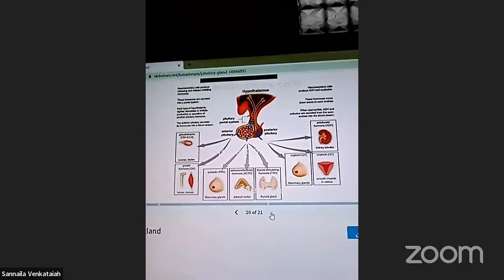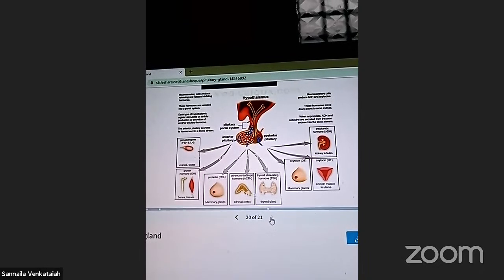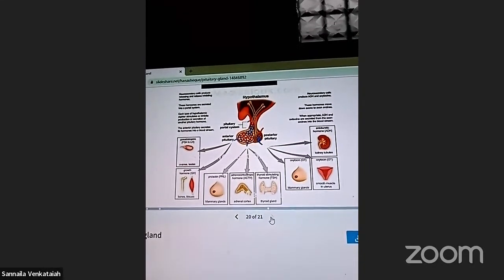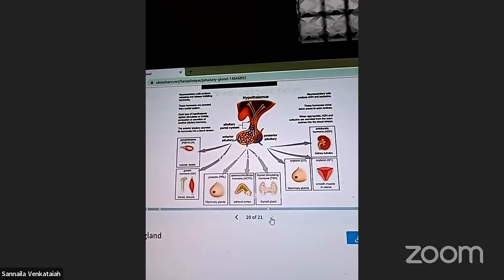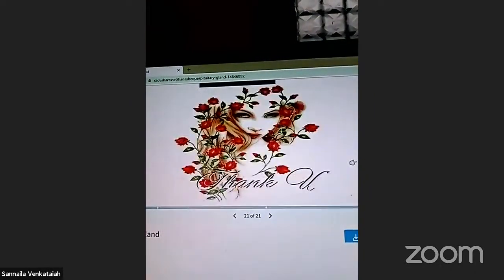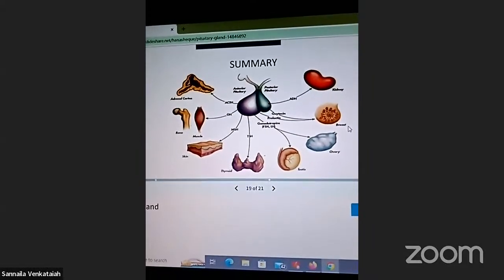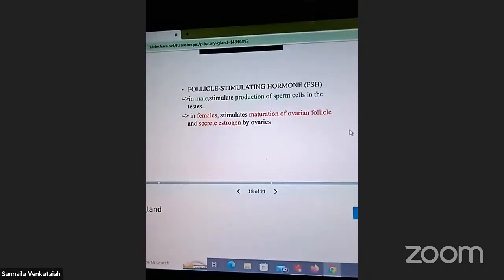Look here, all of you. Neurosecretory cells, pituitary portal system, anterior pituitary and posterior pituitary. These slides are the summary of the adrenal cortex and ACTH, right?